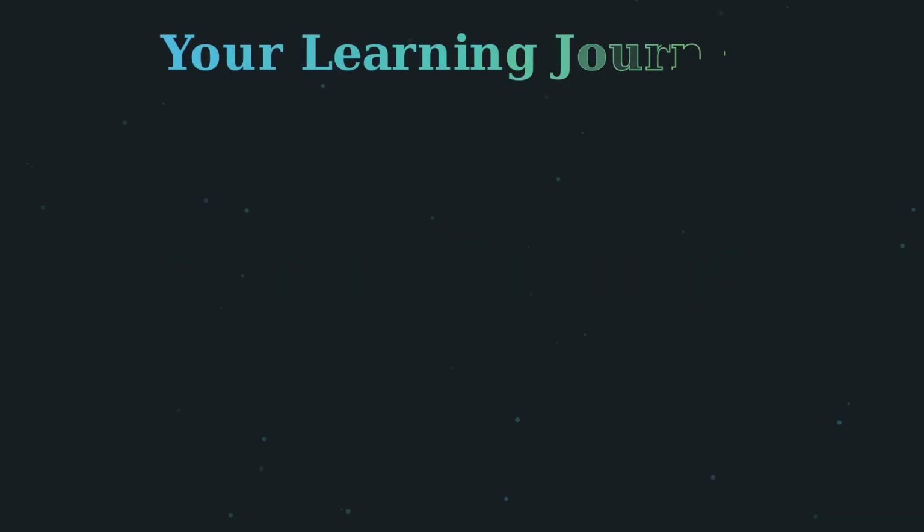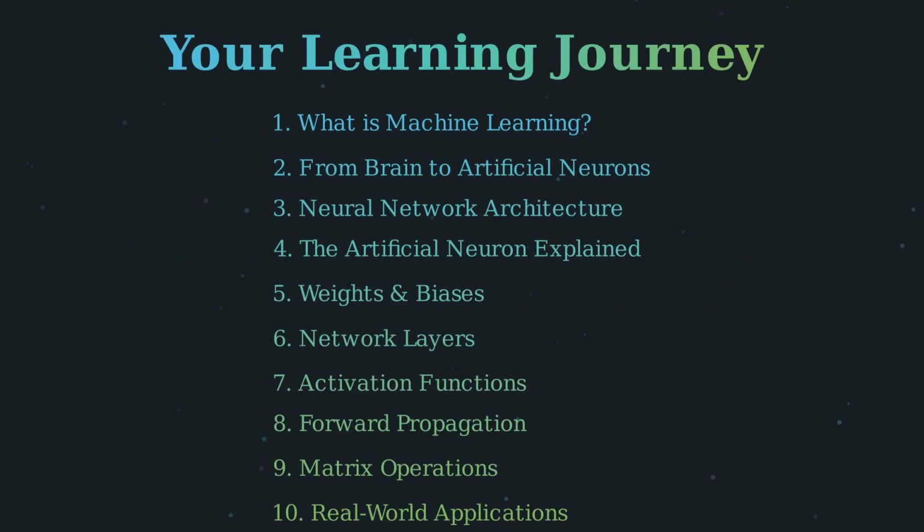We've organized this course into 10 comprehensive sections. We'll start by understanding what machine learning really is and how artificial neurons are inspired by the human brain. Then we'll dive deep into the architecture of neural networks, exploring neurons, weights, and layers. You'll learn about activation functions and why they're crucial. We'll walk through forward propagation step by step. You'll understand matrix operations that make it all efficient. And finally, we'll see how these concepts power real-world applications. Let's begin this exciting journey.